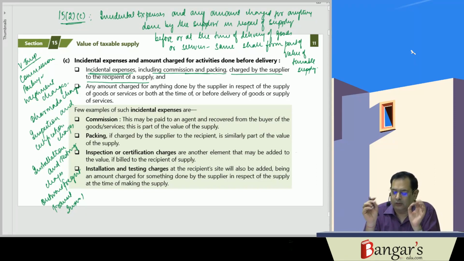So here the incidental expenses, including commission and packing, which is charged by the supplier to the recipient of supply, will be included.